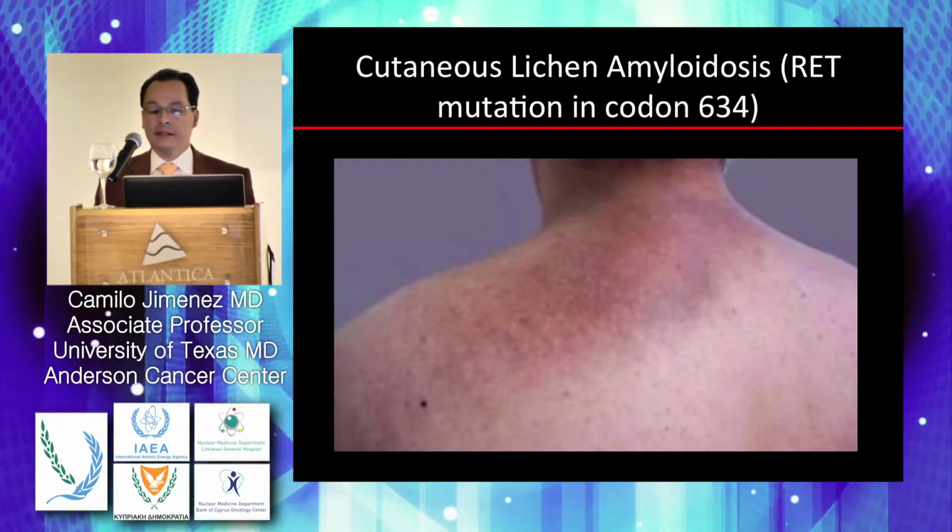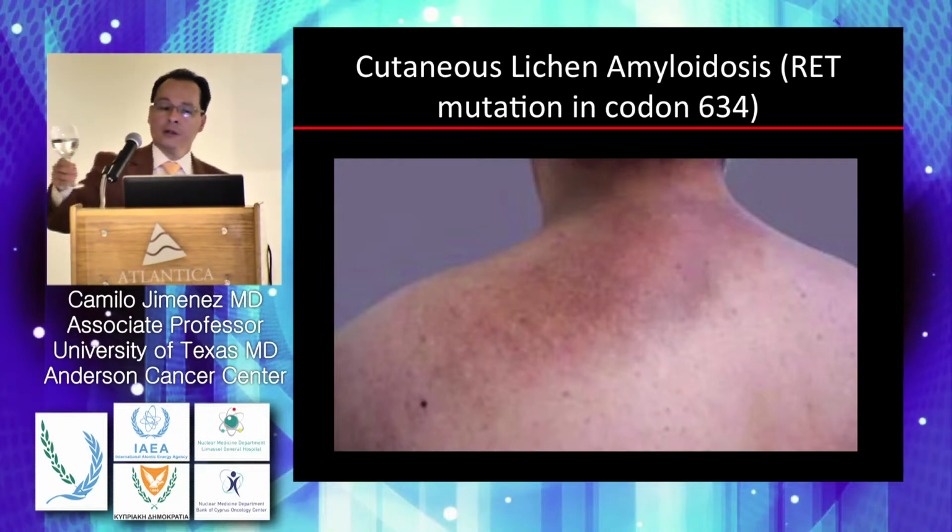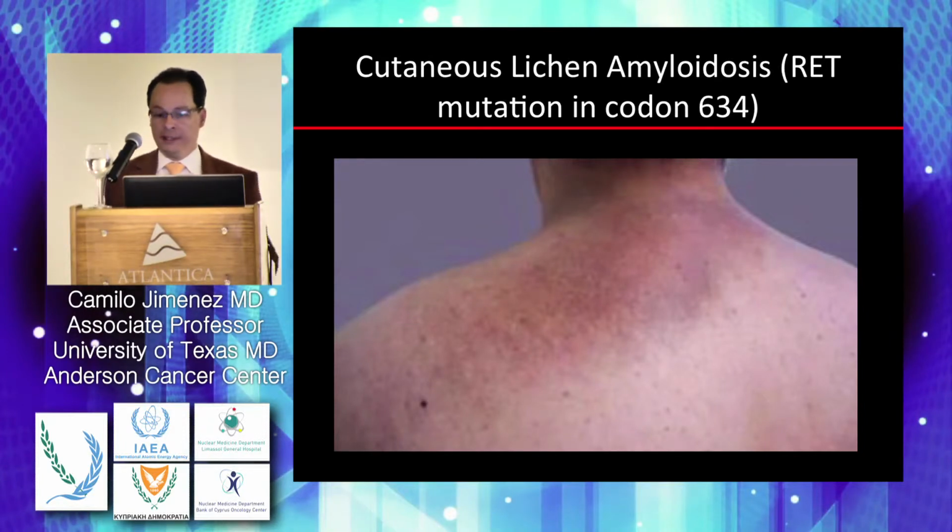The second variant that is important of multiple endocrine neoplasia type 2A, or the third variant, I'm sorry, is the cutaneous lichen amyloidosis. Another example. This one has a much more pronounced skin lesion located in the upper part of his back. There is no mortality associated with it. There is morbidity given by itching in that area, and this is associated only with codon 634, and only a few families that carry the 634 mutation will have this particular skin lesion.